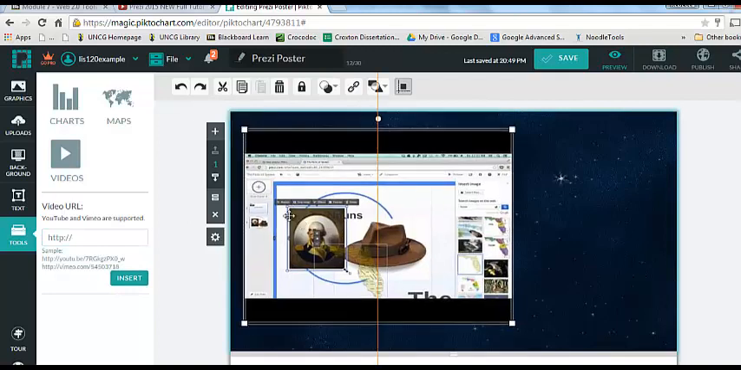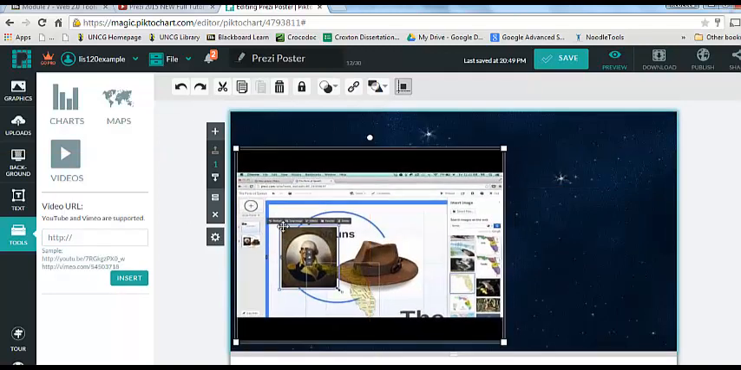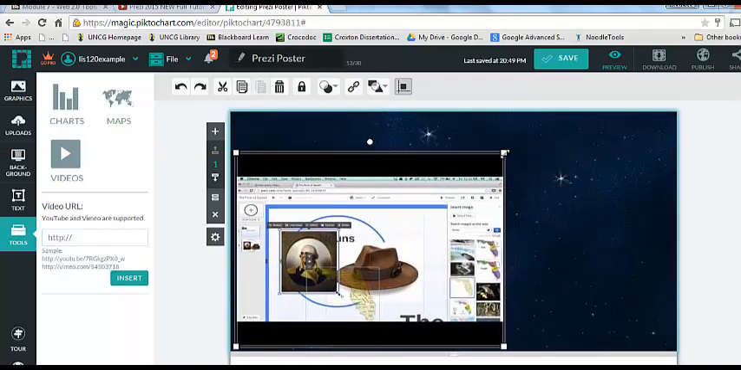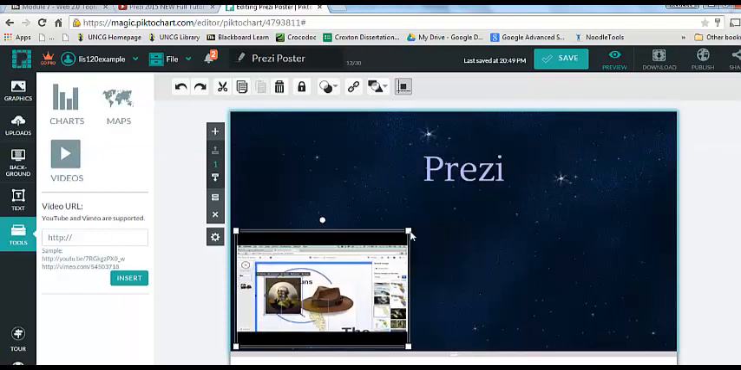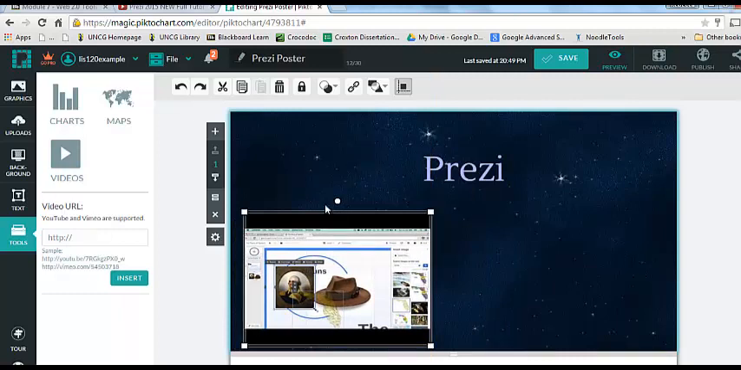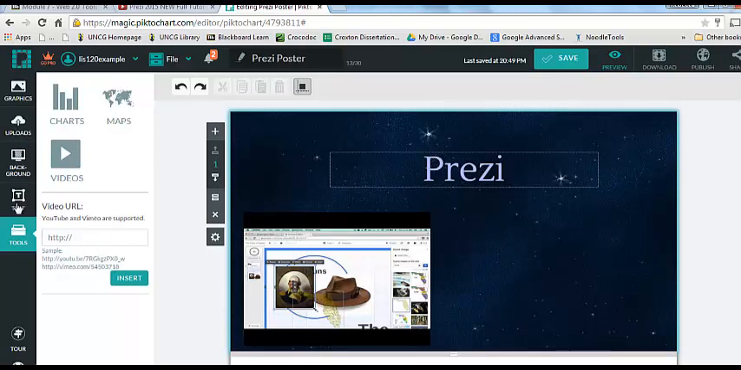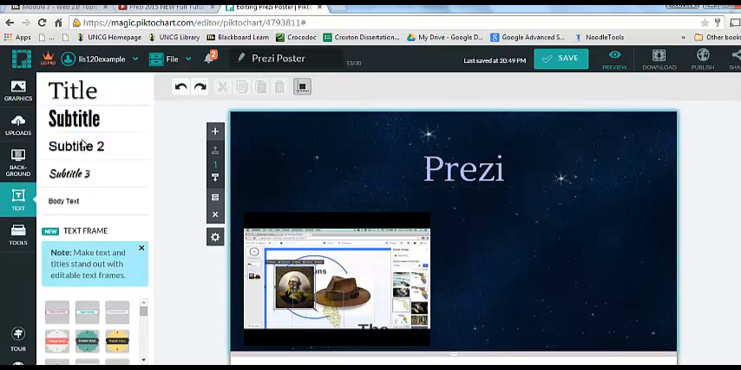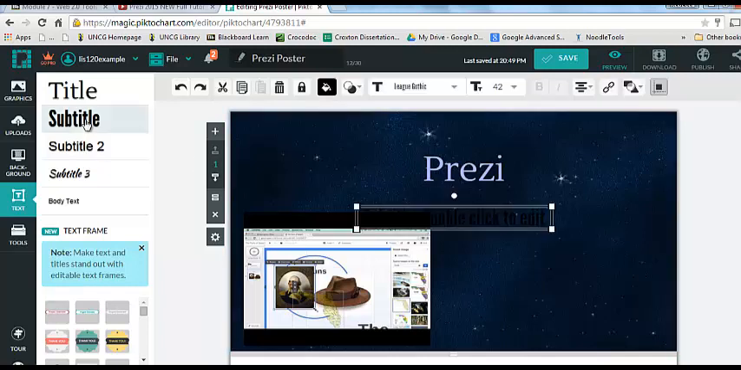And this gives you your video box that you can move around the page, and you can resize it using any of the corners. And I'm going to give it a little title so that people know what that is. So I'm going to click on text. I'm going to click subtitle. Actually, I'm going to double click on subtitle.